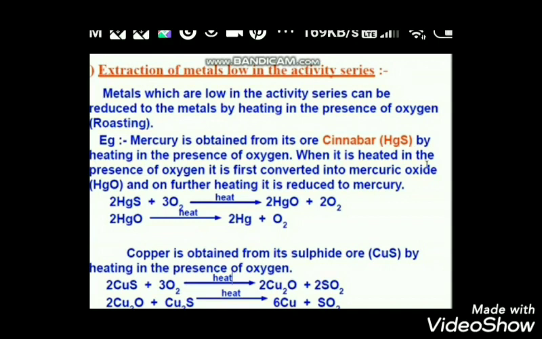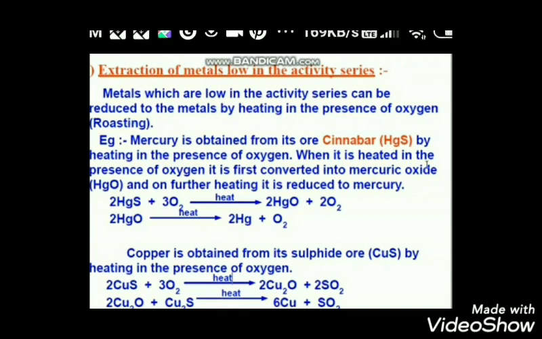HgS plus oxygen giving HgO plus oxygen. Remember, first the sulfide ore is converted into oxide ore. Then those oxides are reduced to get metals. In the first case also, in the second case also, we observe the same. So these are the reactions involved.